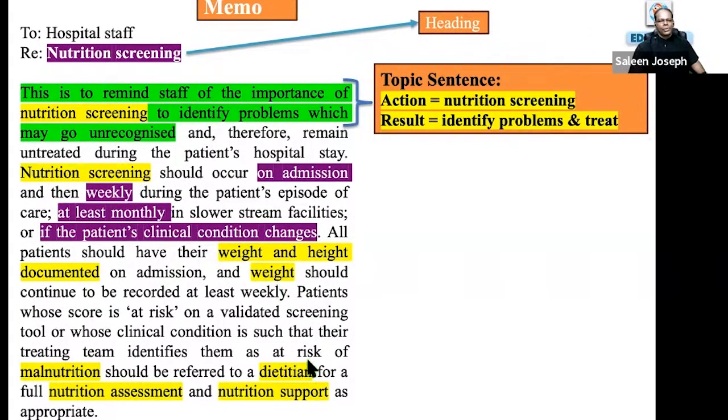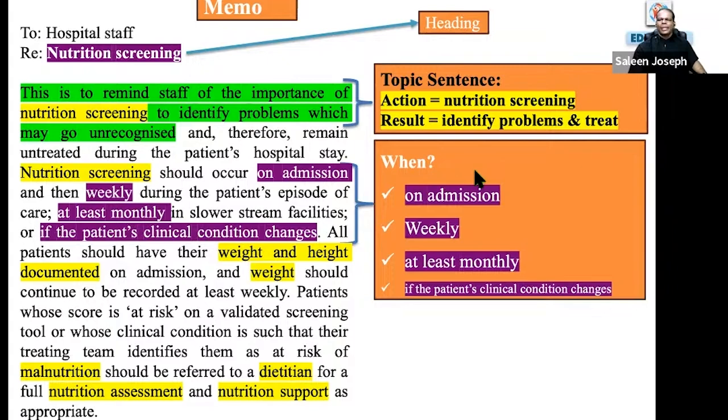Weight again means nutrition screening. Malnutrition again speaks about nutrition screening. Dietitian speaks about nutrition screening. Nutrition assessment speaks about nutrition screening. Nutrition support again speaks about nutrition screening. So the main heading is repeated, and details are given later: when it is to be done, how it is done, all those things. But first it says what the action is and what the result is.